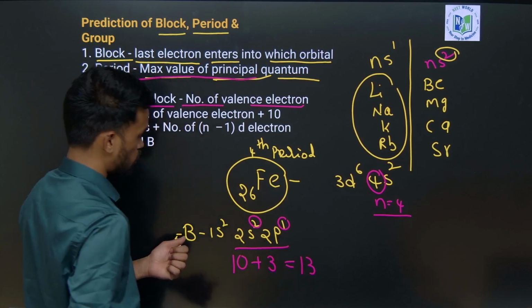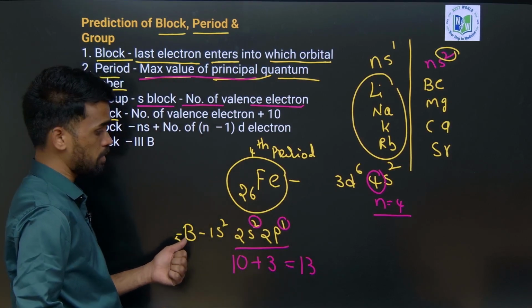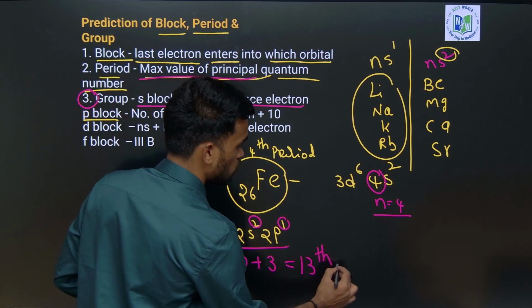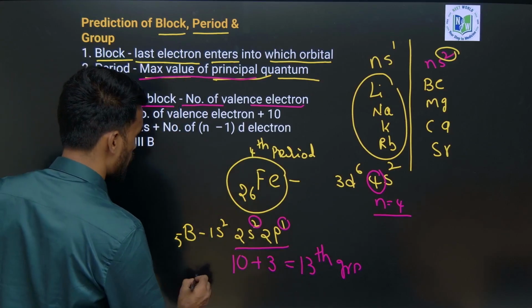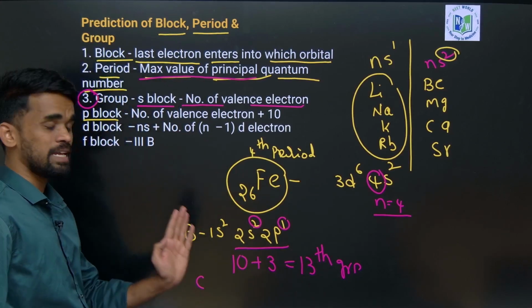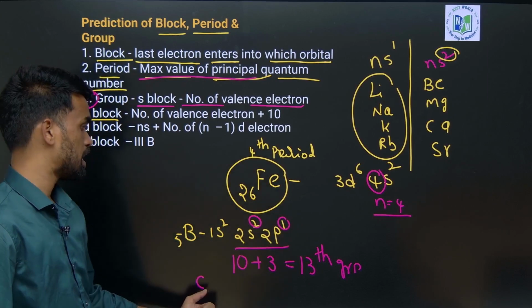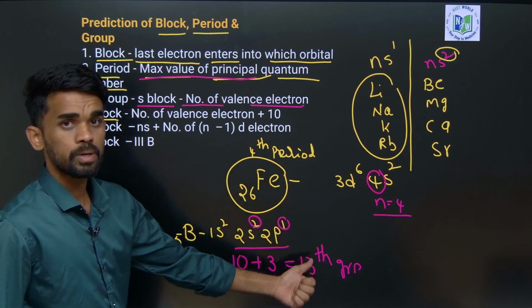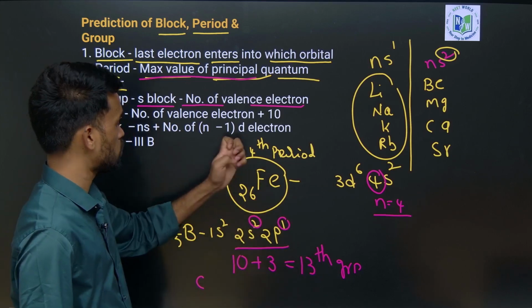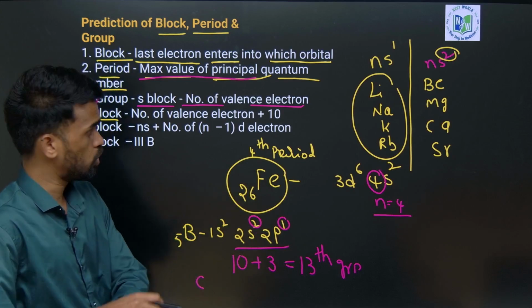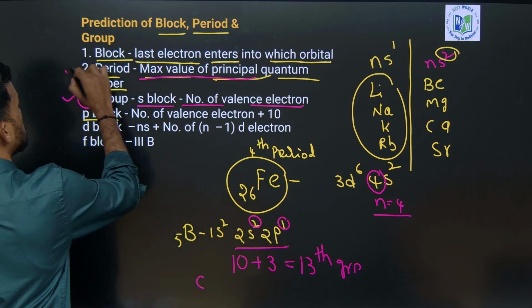So the element boron belongs to the 13th group. Similarly you can try it for carbon also. You will get 10 plus 4, because valence electrons are 2s2, 2p2, therefore 4 electrons are there. 4 plus 10 is 14. Carbon belongs to the 14th group. I hope this is clear.